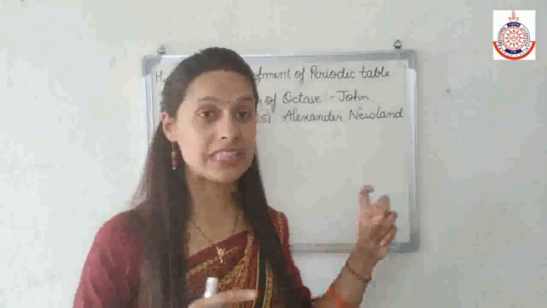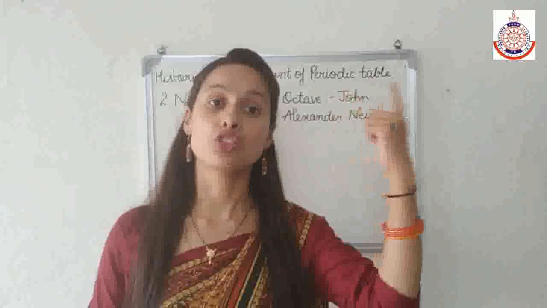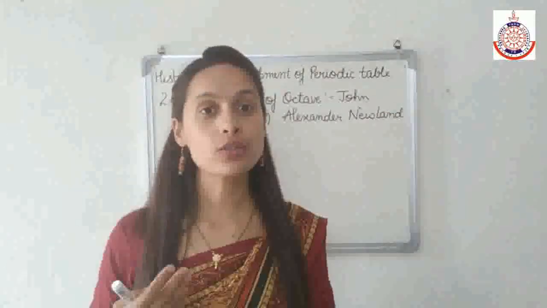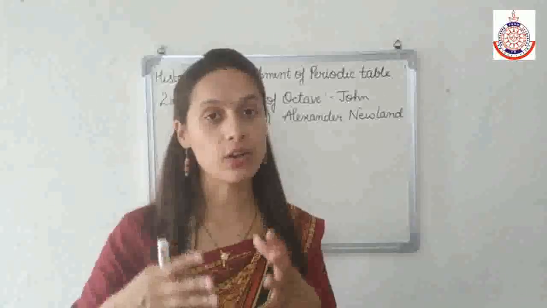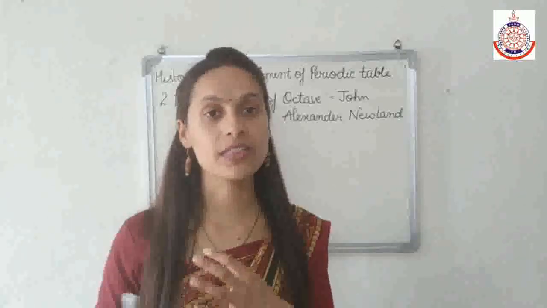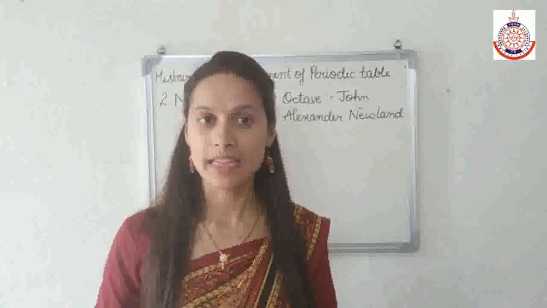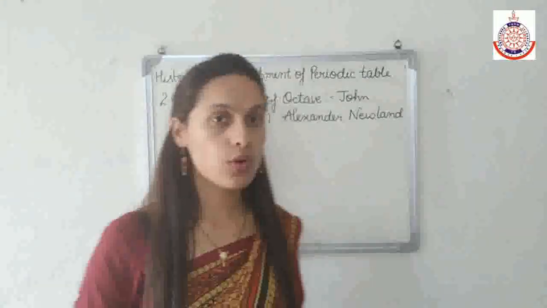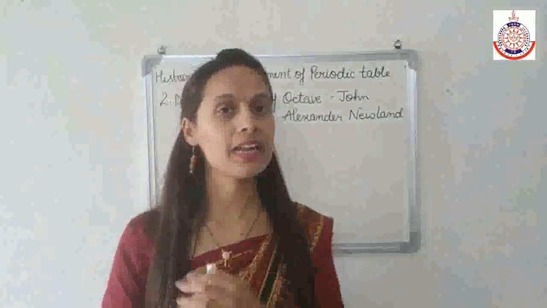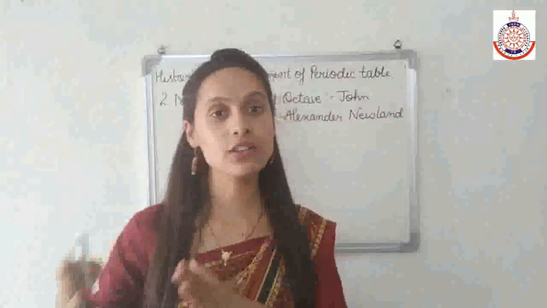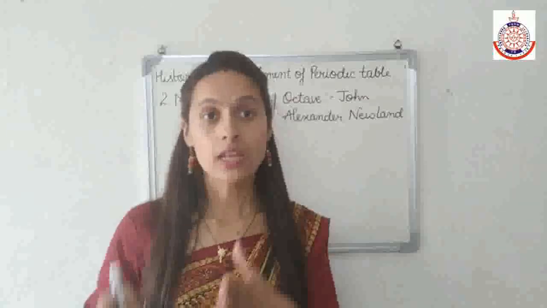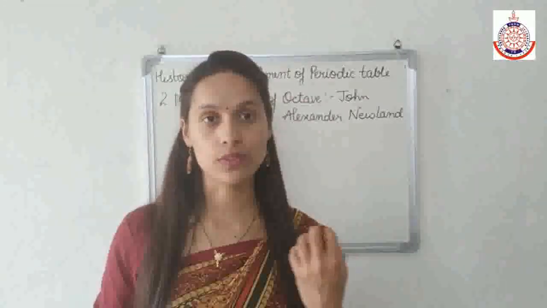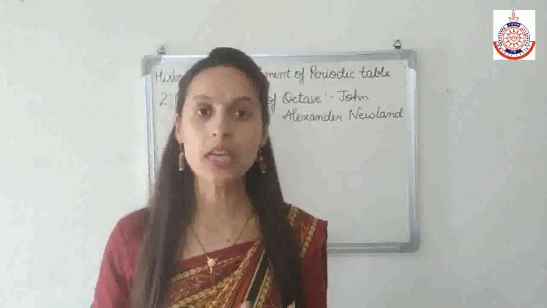Why? Because these attempts were based on John Dalton's atomic theory, and according to it, atoms can be separated with the help of their atomic weight. That's why these attempts are on the basis of atomic weight. So, according to this, the properties of every eighth element were similar to those of the first one.